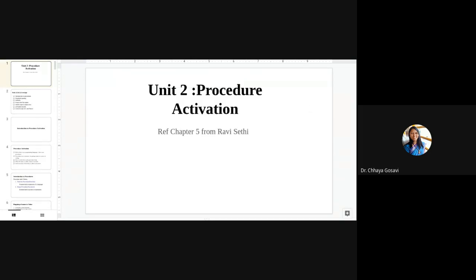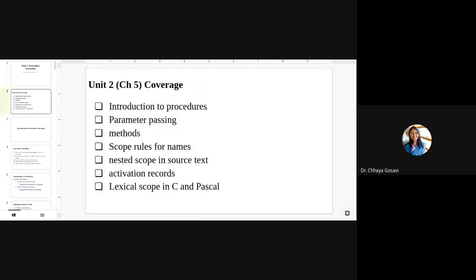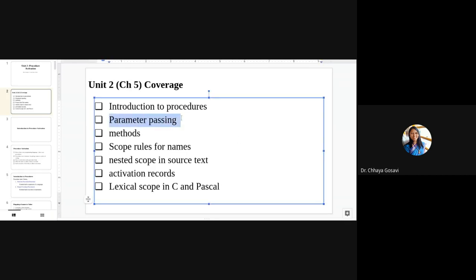So for this topic, procedure activation, you have to refer chapter number 5 from Ravi Sethi book. In this topic, we are going to see introduction to procedures. Procedures are nothing but functions in C or C++, but in Pascal it is called procedures. Parameter passing methods, different types of methods to pass parameters.